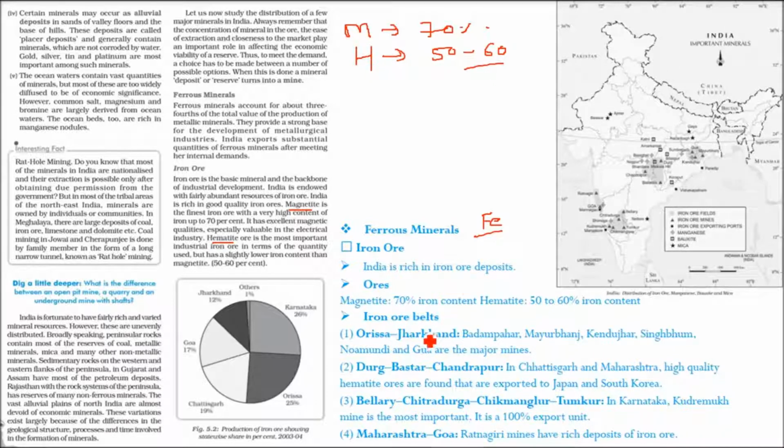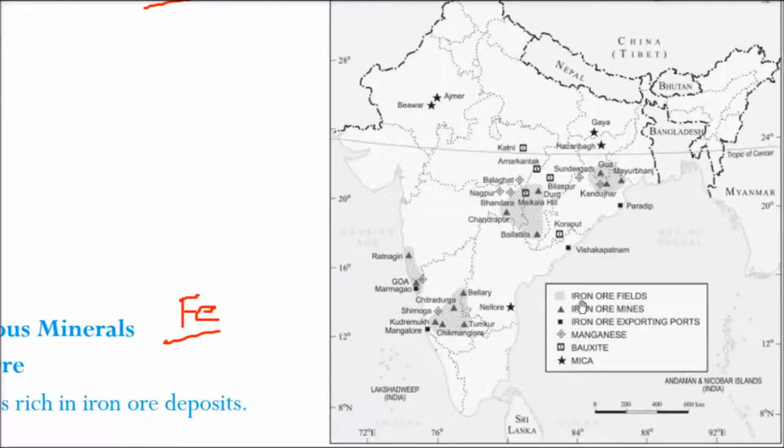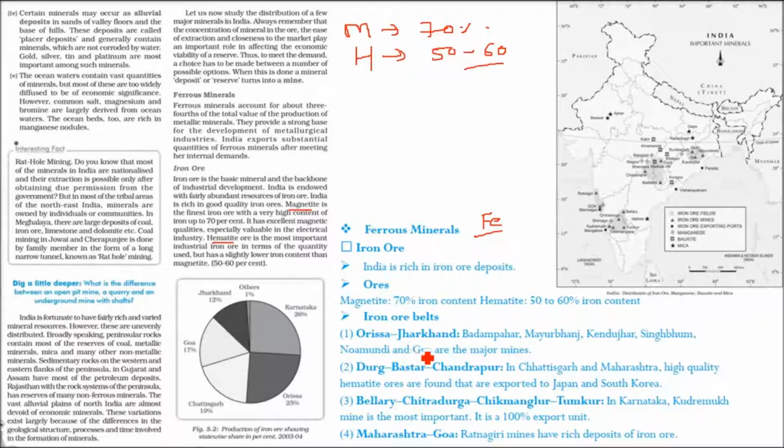The iron ores we are talking about have certain belts, meaning where they are generally found. So we have already identified the areas. These are iron ore fields, and the triangles you see are the mines. So we have this one, this one, this one, and this one: 1, 2, 3, 4. These are the different belts.